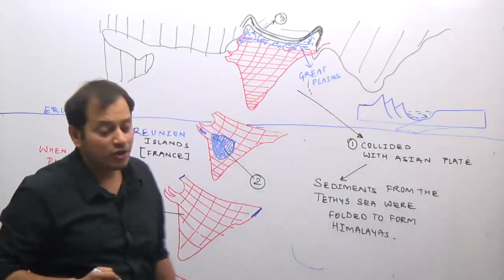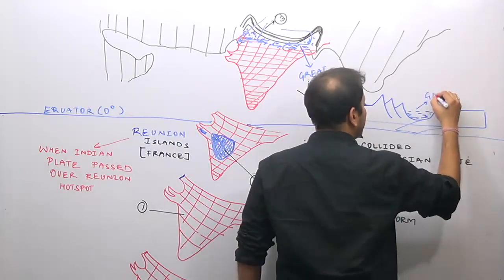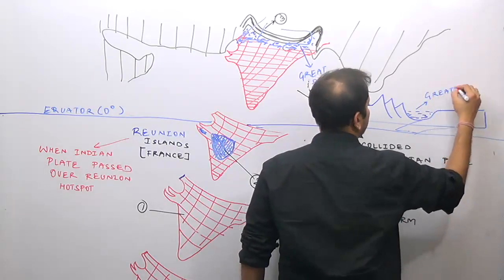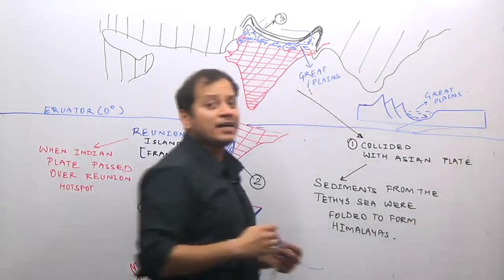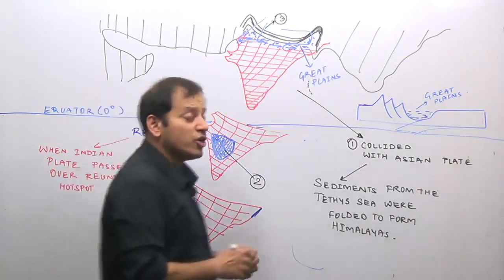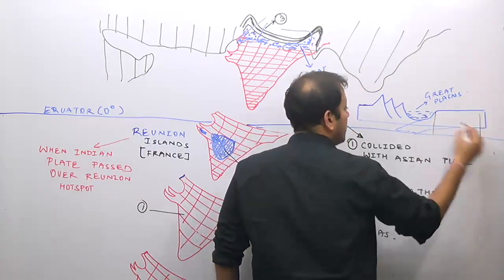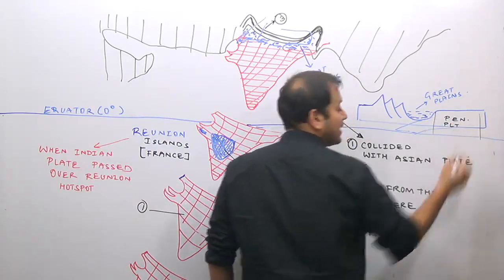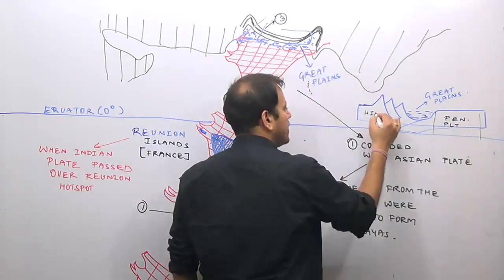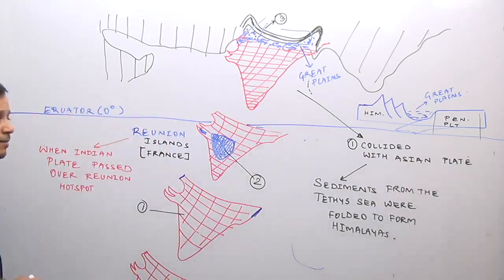So this is the region where the Great Plains of India have formed. If we look at the geology of India, it consists of the Great Plains of India, the Indian plate, which is the peninsular plateau region, I'm writing it as a shortcut, and the Himalayan region here. The peninsular plateau region and the Himalayan region.